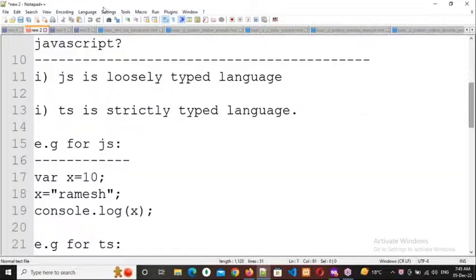So the first difference is that JS is a loosely typed language and TS is a strictly typed language. Here typed means data types.